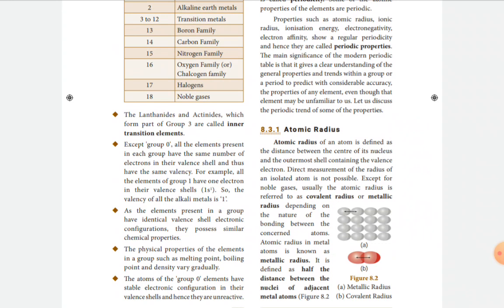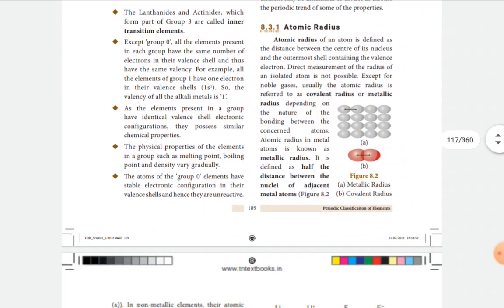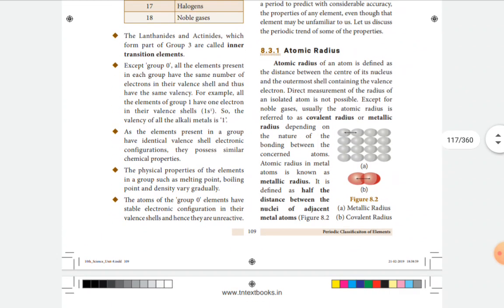Next one, what is called the atomic radius? Atomic radius is nothing but the distance between the center of its nucleus and the outermost shell containing the valence electron. There are two types of atomic radius: covalent radius and metallic radius. Metallic radius, mainly in the atoms of metals, is half the distance between the nuclei of adjacent metal atoms.